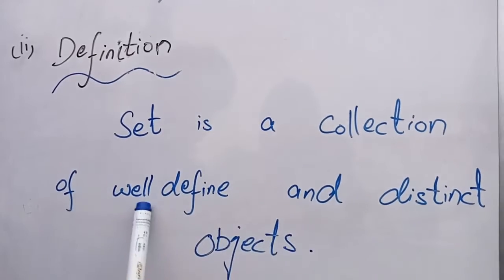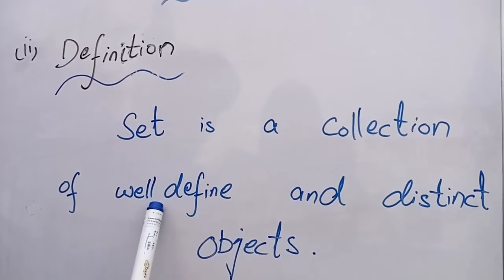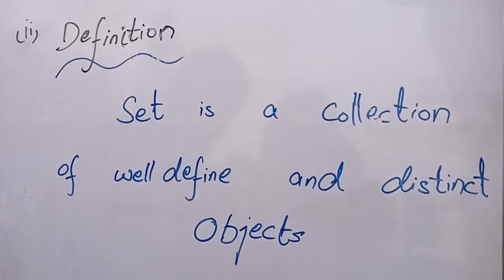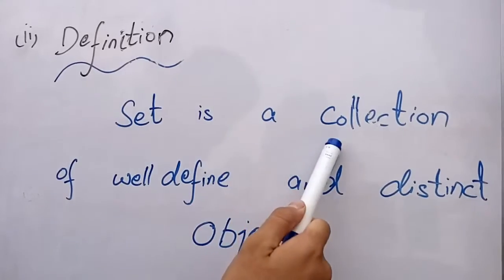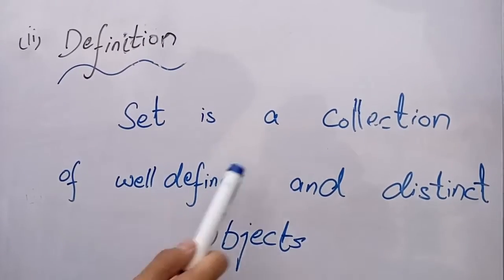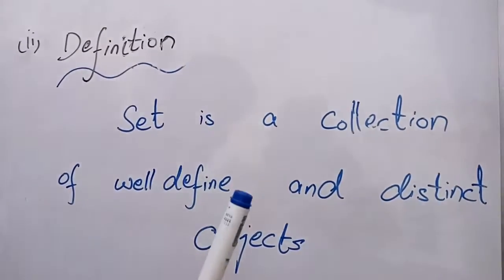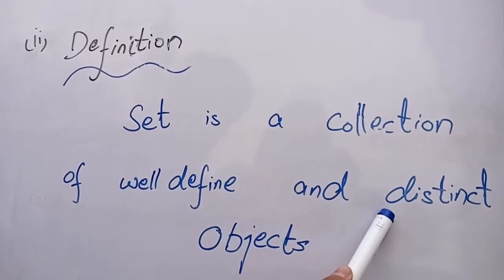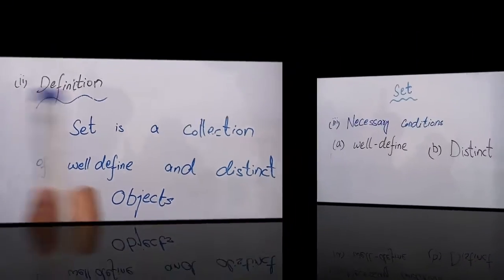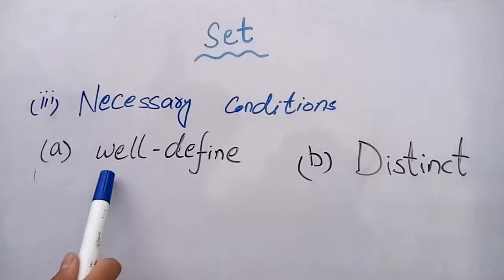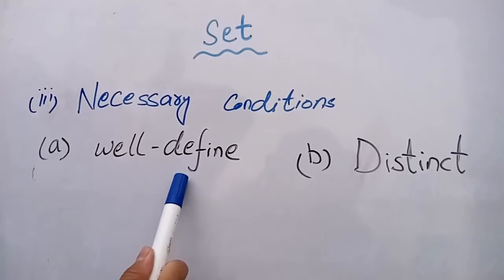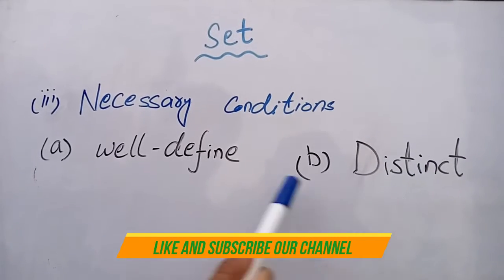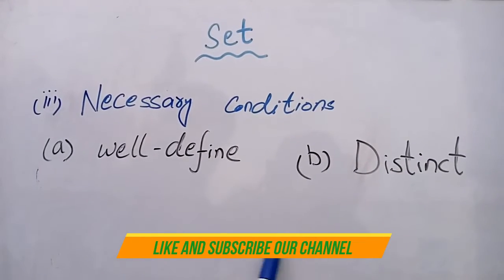A set is a collection of well defined and distinct objects. In the definition, two things are very important. First, the collection must be well defined, and the objects of the collection must be distinct. So there are two necessary conditions. So what is well defined and what is distinct?